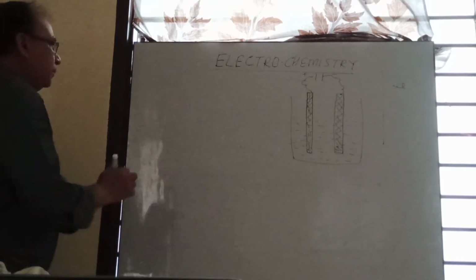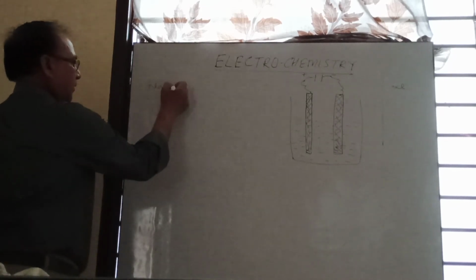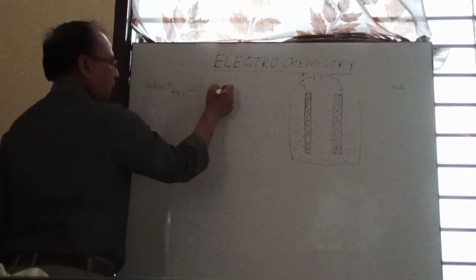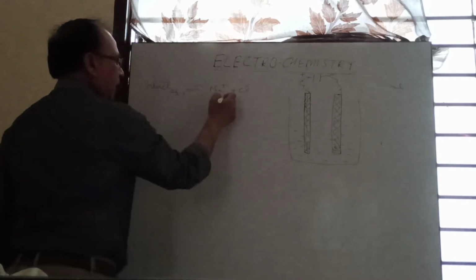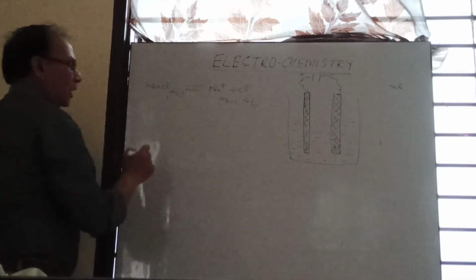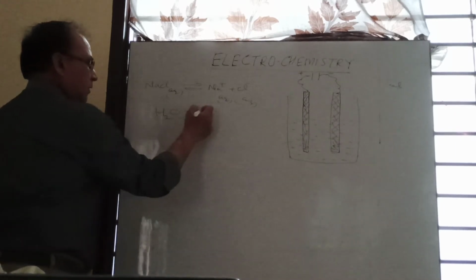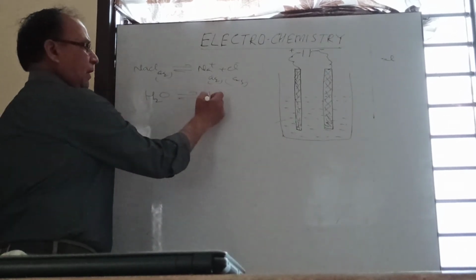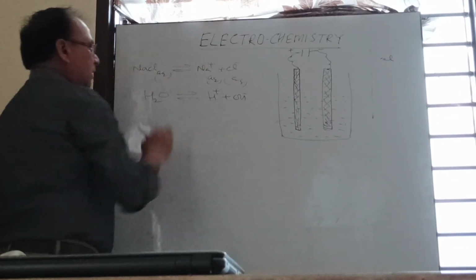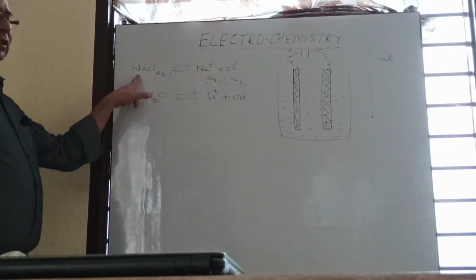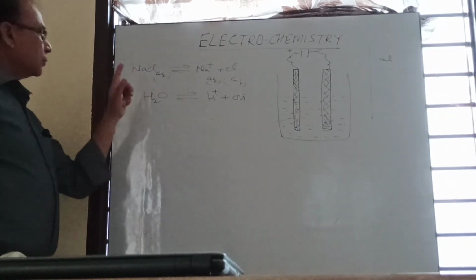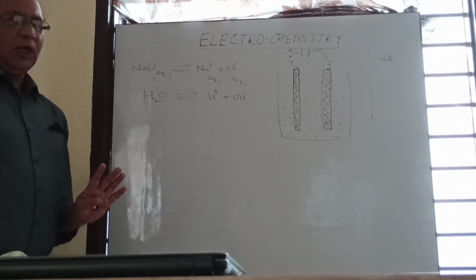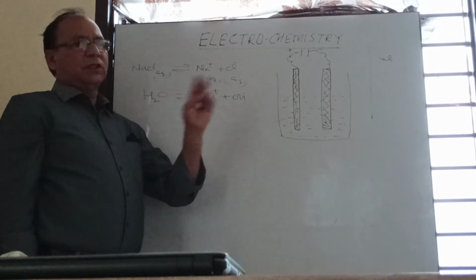So I am taking a second example, sodium chloride in aqueous state. Sodium chloride in aqueous state will dissociate into sodium ion and chloride ion. These ions will be in aqueous state. But water will also dissociate. Although water is a weak electrolyte, to some extent it will dissociate to give H ions and OH ions. Now in this aqueous solution of sodium chloride, we have two types of positively charged ions and two types of negatively charged ions. And all these ions will move towards oppositely charged electrodes.